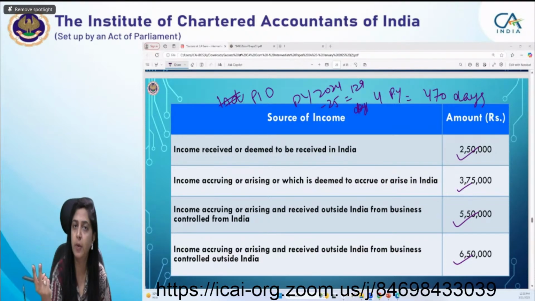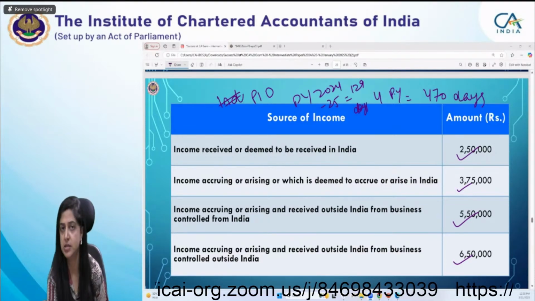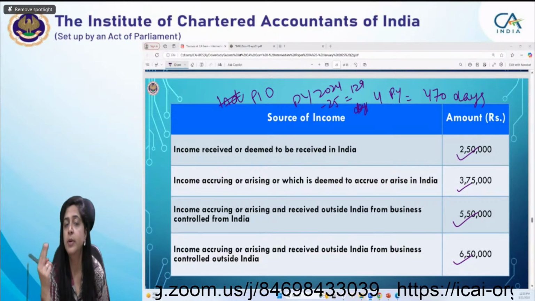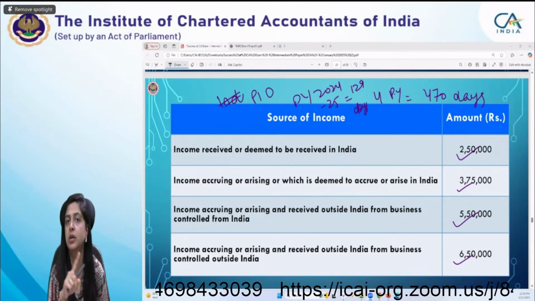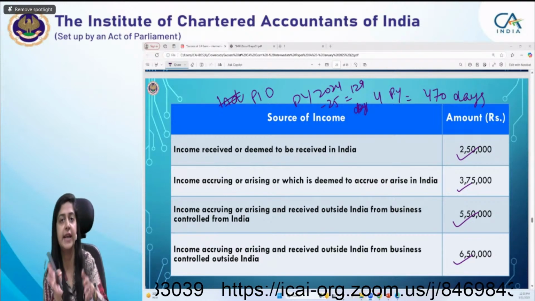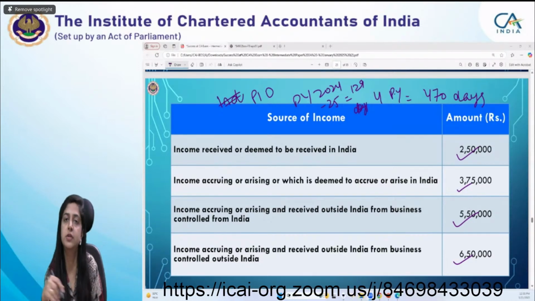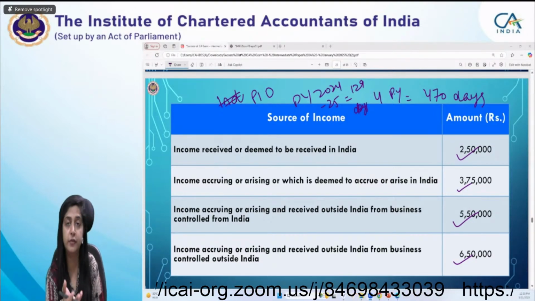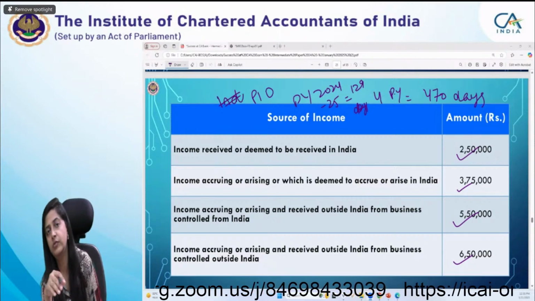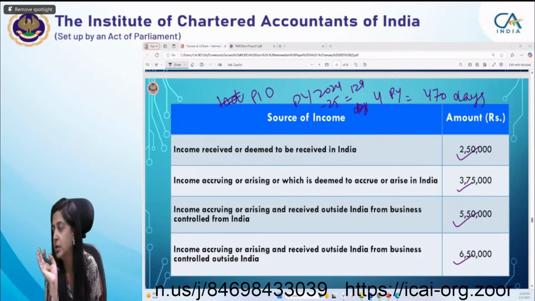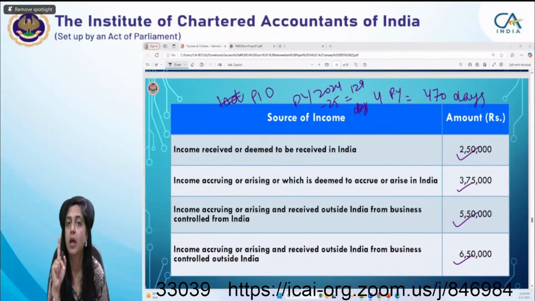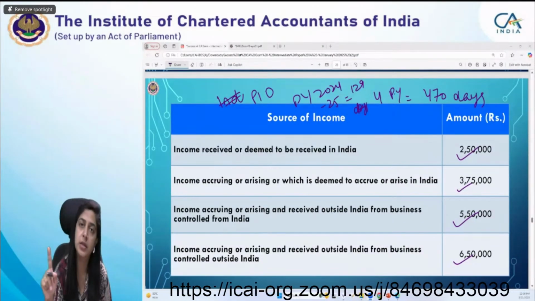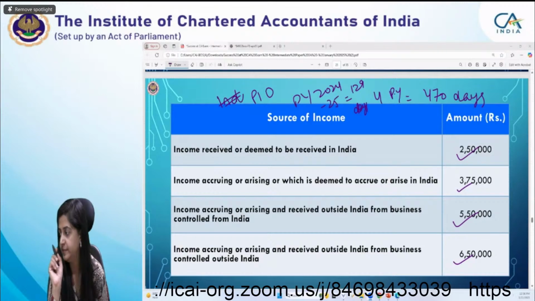The second important thing, he is visiting India. Yes, he is visiting India. Before coming to the days, now the third important thing is his total income excluding income from foreign sources, whether it exceeds 15 lakh or not. Because if it exceeds, then you have to see a different condition. If not, then you have to see a different condition. So that's the third thing which is very important. So what do we have to compute first? Total income other than income from foreign sources.